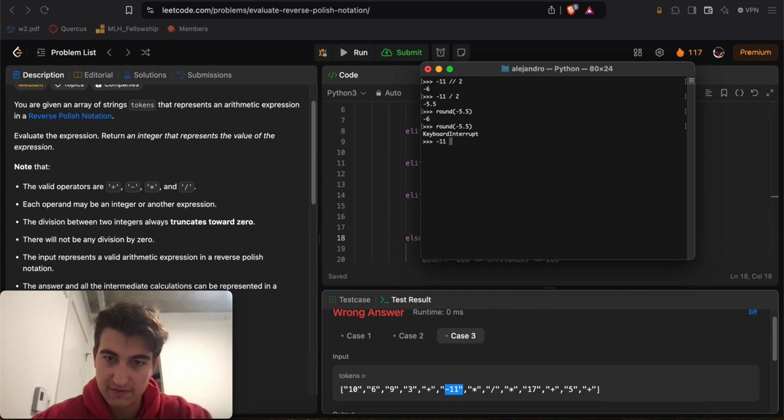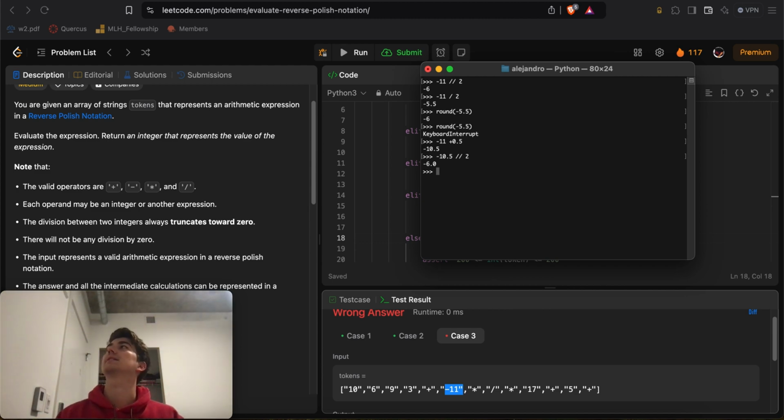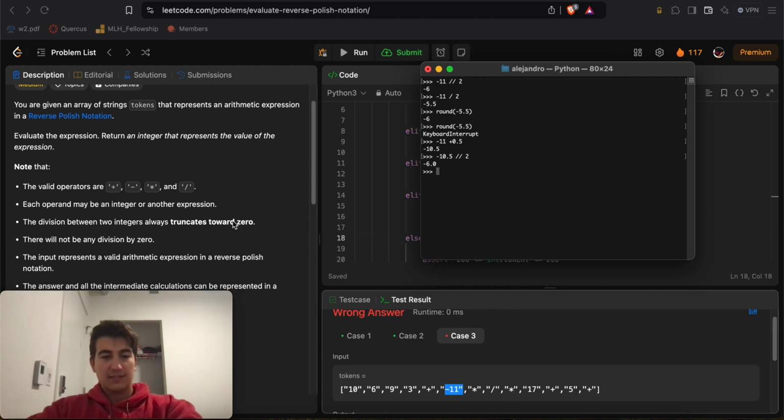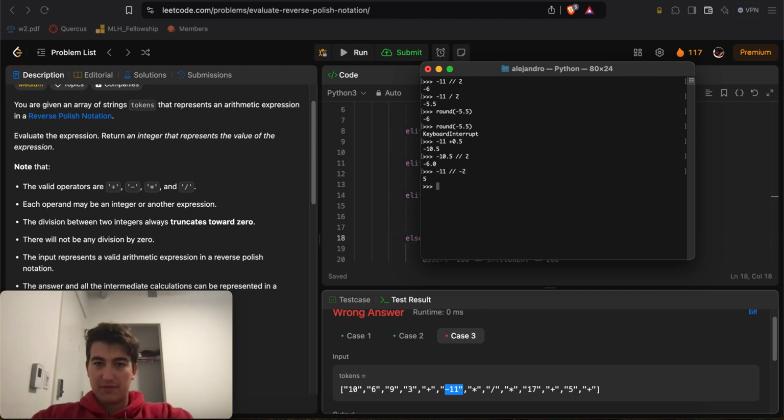So if I do negative 11 plus 0.5, 10.5 divided by 2. Yeah. It doesn't get me to that. I mean, I could multiply by negative. What if I do negative 11 divided by negative 2?